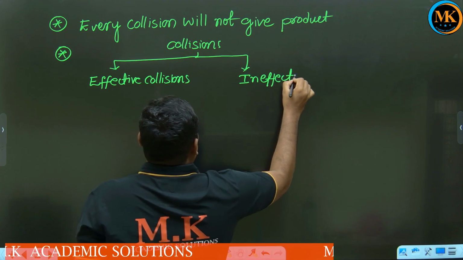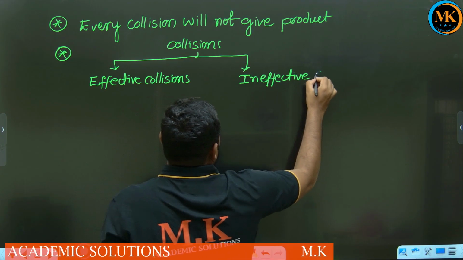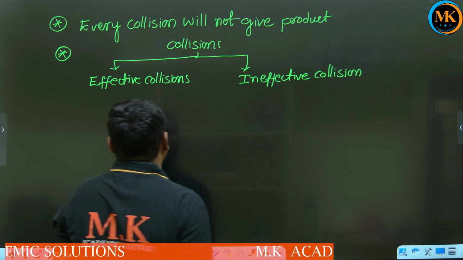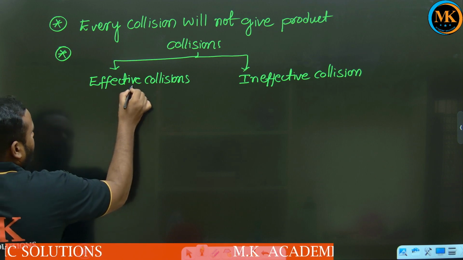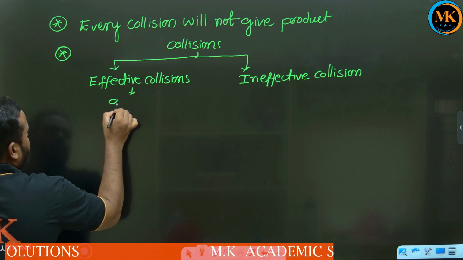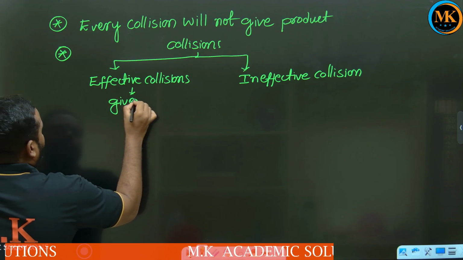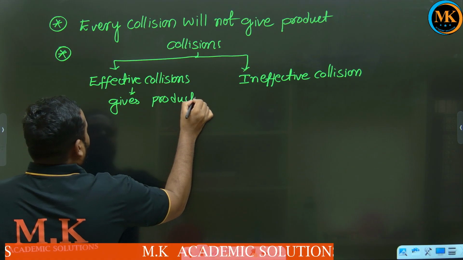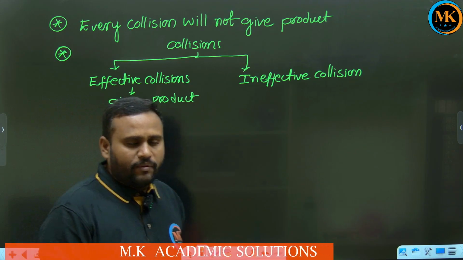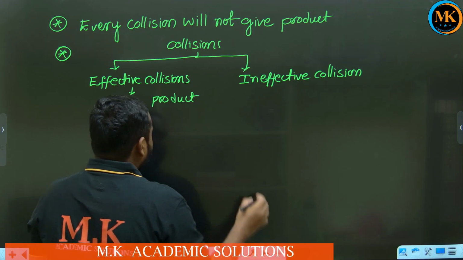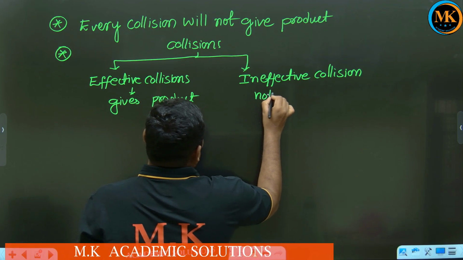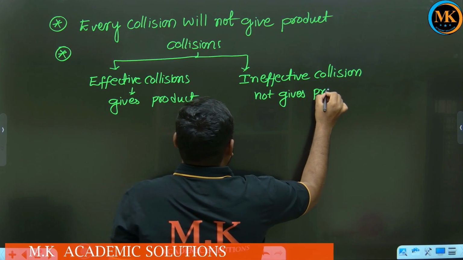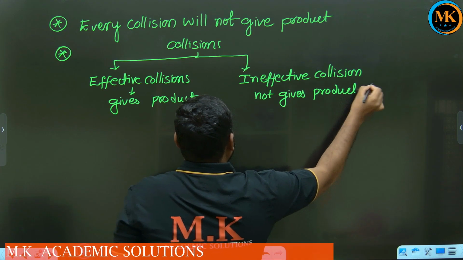In effective collisions only, they will give us product. Effective collisions give product, and ineffective collisions do not give product.